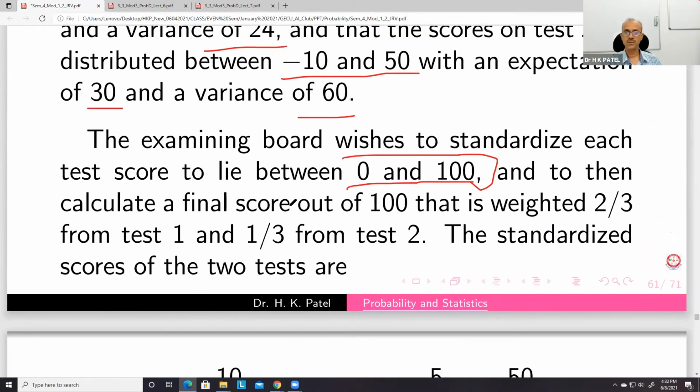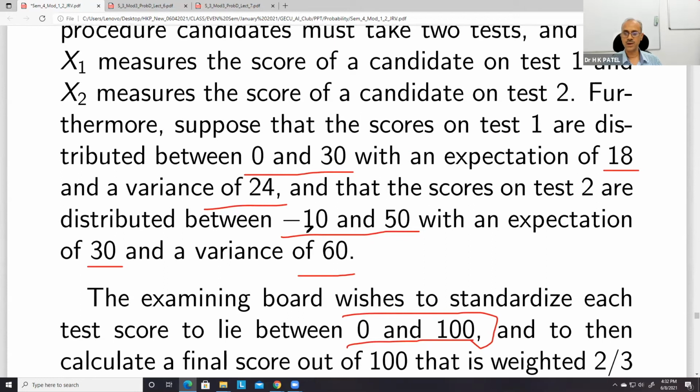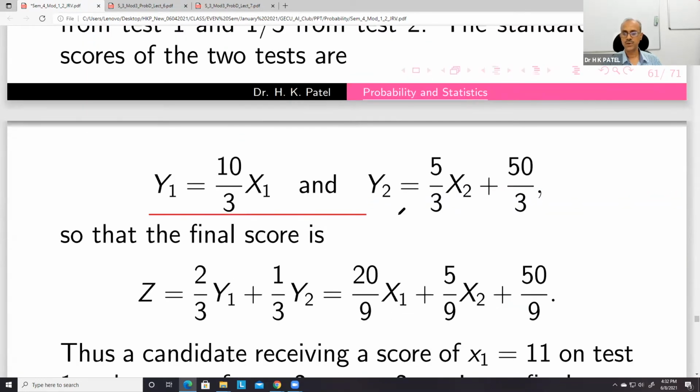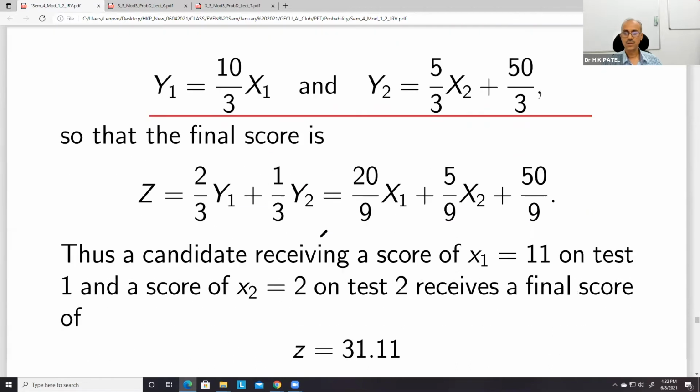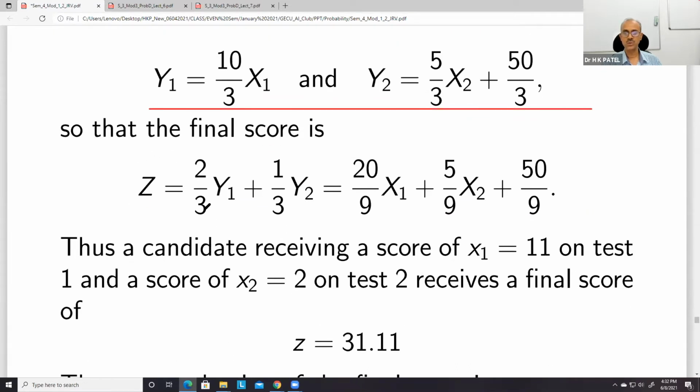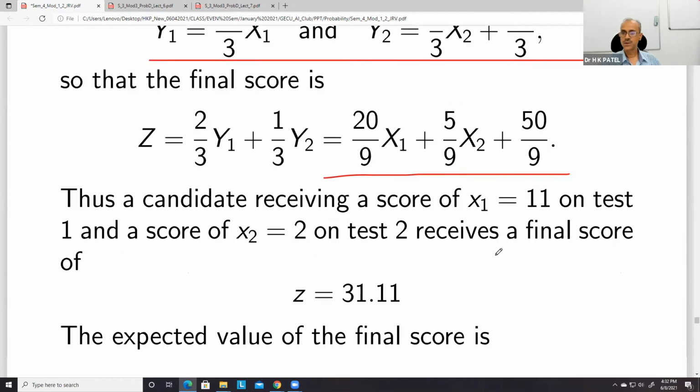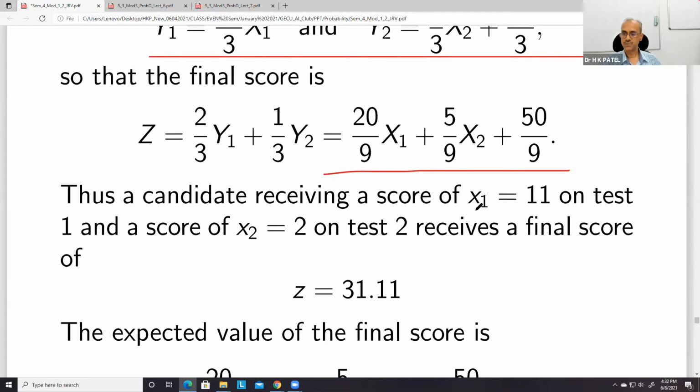Okay, so what we want here, you can see that this is negative, we want to make it positive. So we have defined two functions y1, y2. Okay, and then the final score z will be 2 by 3 of y1, and then 1 by 3 of y2. So this is my linear combination of random variables x1, x2. And then we can check if some student has 11 in test 1 and 2 in test 2, then what will be his final score?